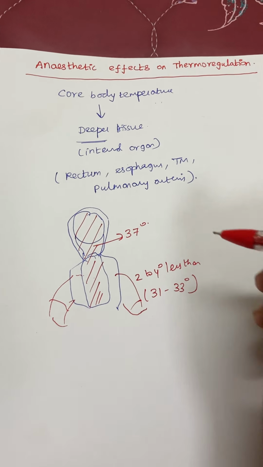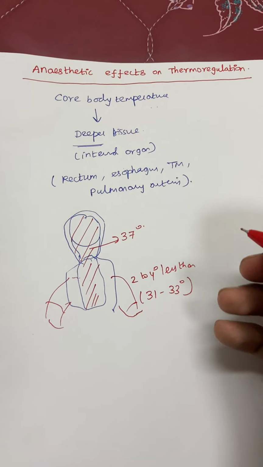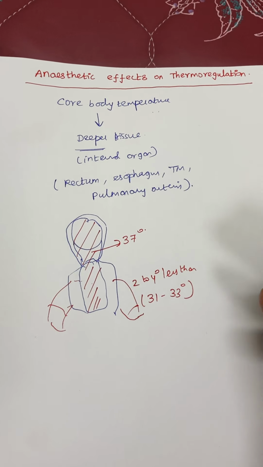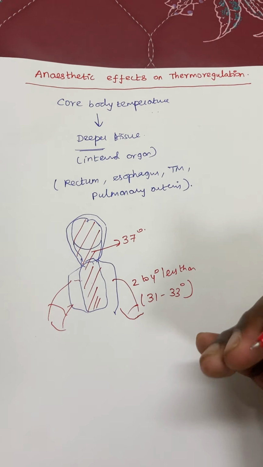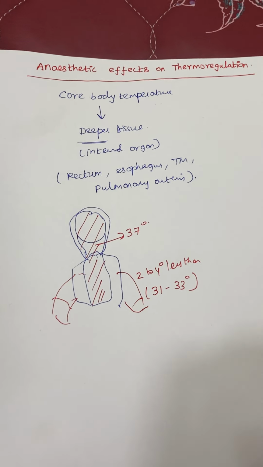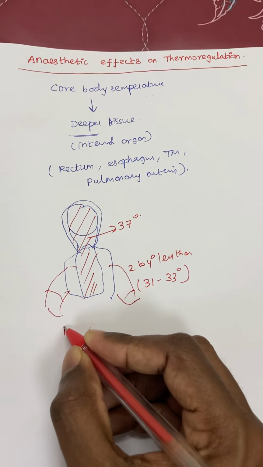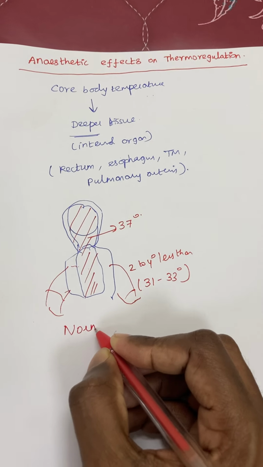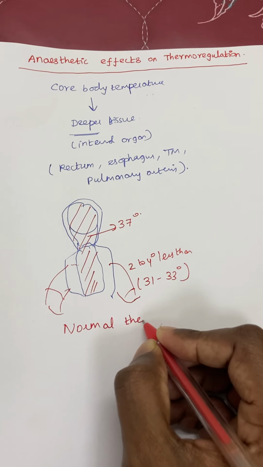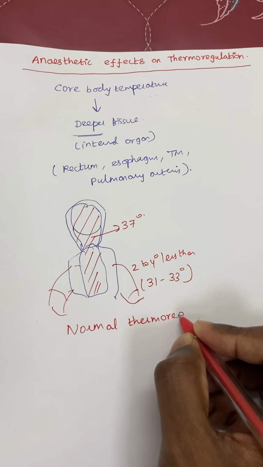What happens if the patient is under general anesthesia, and how it responds, we will see individually. To know the changes in the different anesthesia, we first need to know the normal thermoregulatory mechanism and how it is regulated.